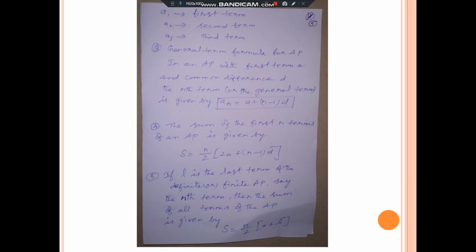Now we frame the equation, the general term formula for AP. In an AP with first term a and common difference d, the nth term or the general term is given by an is equal to a plus n minus 1 into d.